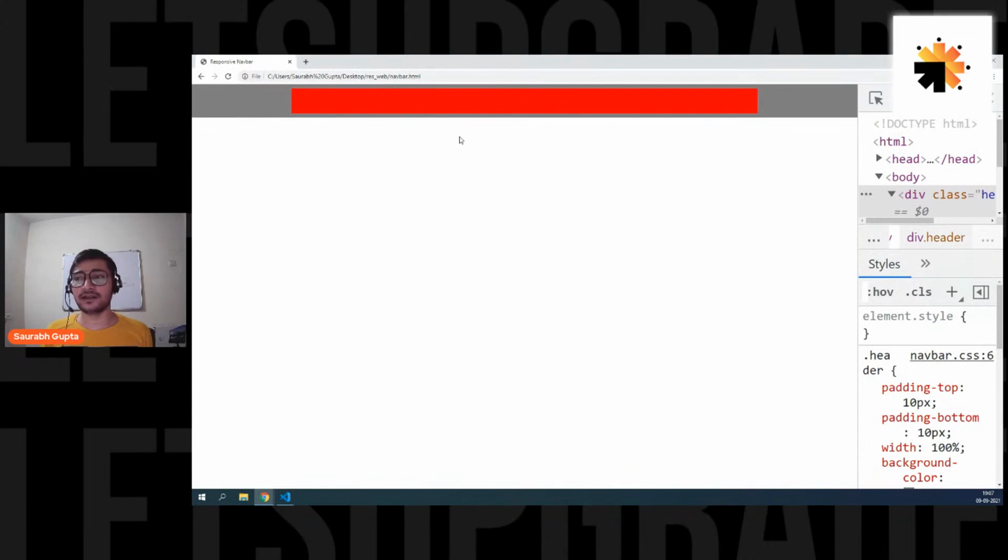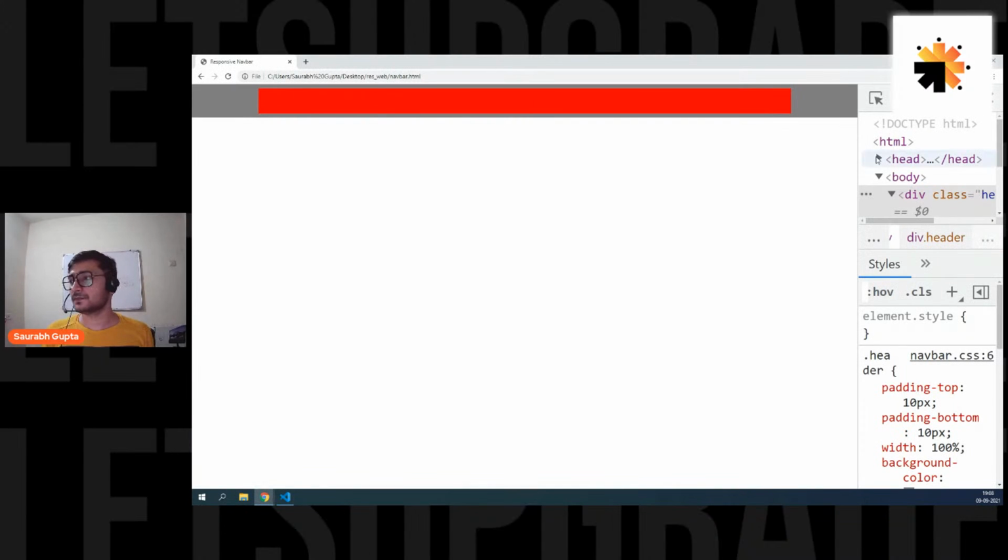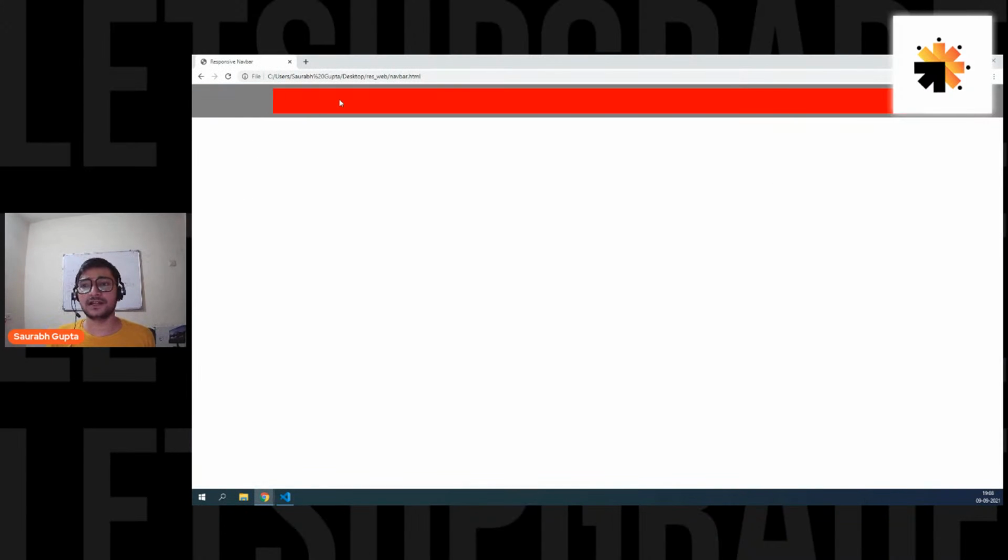Okay, now guys, that's done. We have the container in the center. Now inside this, I want to create two things. I want to create my logo. I want to create my navigation. So let's do that. And also, I want to increase the width a little bit more, like 80%. Okay, perfect. So it's 80%. Now here I can put my logo, and here I can put my navigation part.